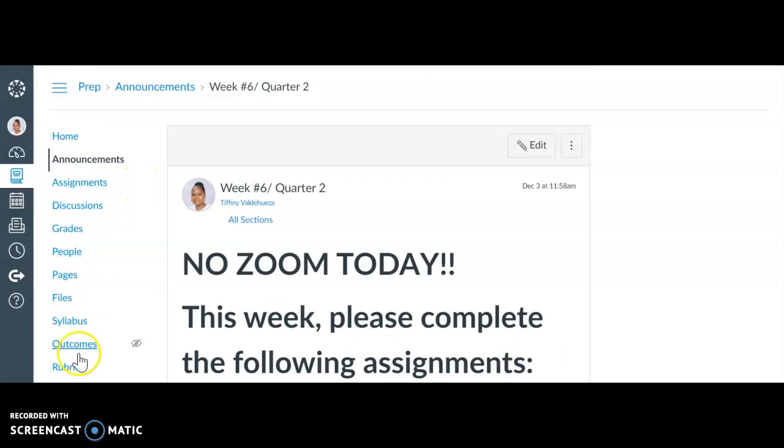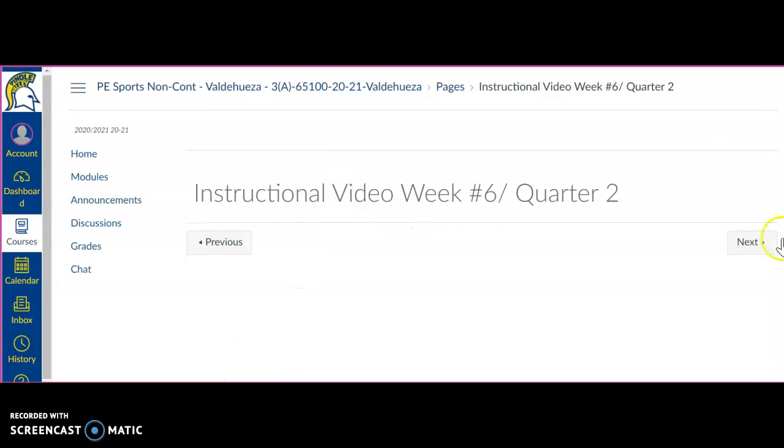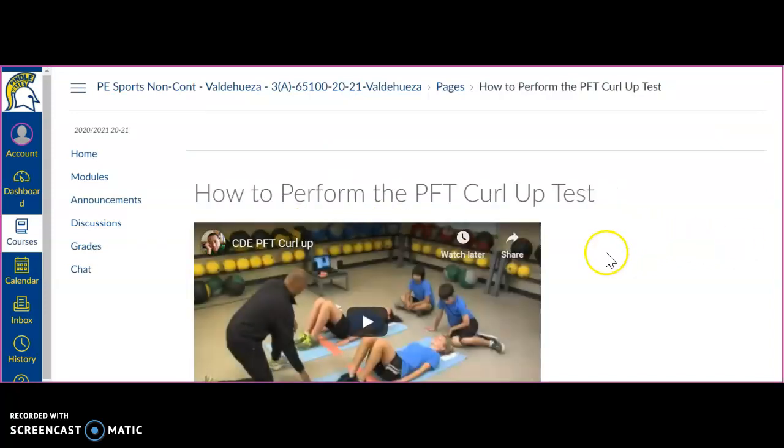So when you go into modules, you should automatically be taken to week number 6 of quarter 2. And if you notice, the module is locked. The only thing you can click on is the instructional video. If you try to click on any of these other files, they're all closed off because you need to view this first. So make sure you're watching the instructional video in its entirety. Once you're done with that, you can click next, and then everything else will open up for you.